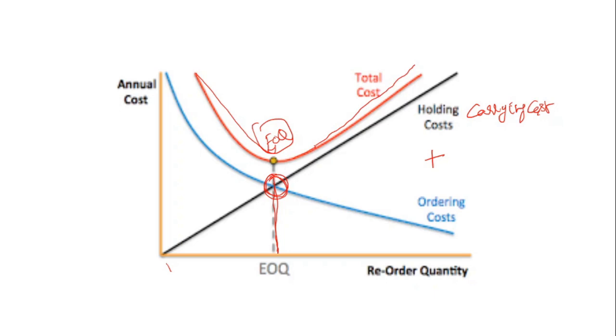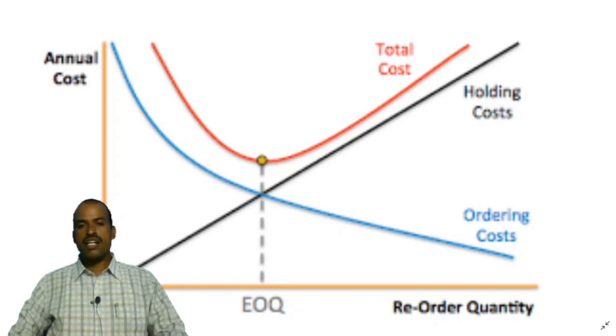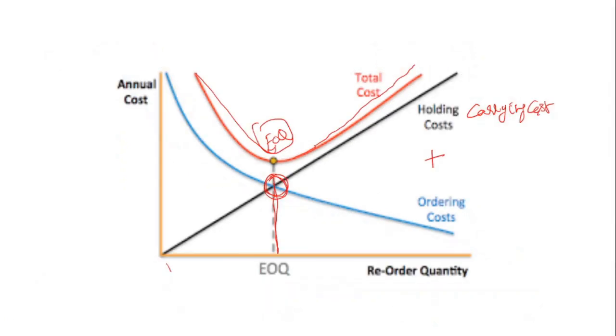Like this, we have to study the graph for understanding the EOQ. After studying the graph, we are going to study the EOQ through the mathematical equation method as well as the tabular method by application of Excel, and we will see in the next stage the mathematical equation as well as the tabular method for better understanding of EOQ. Now we will see the mathematical equation of the EOQ.